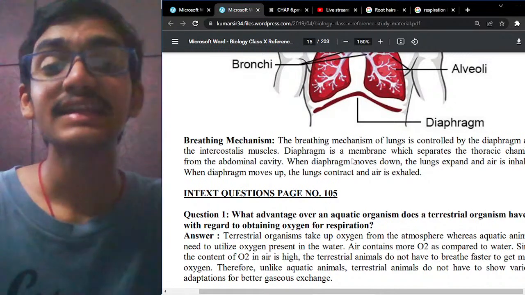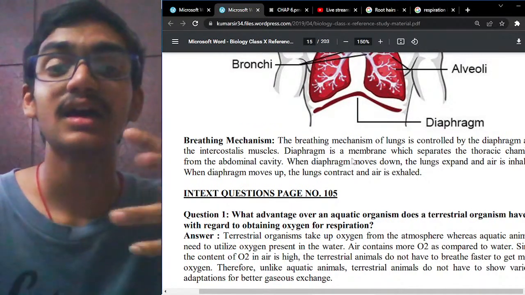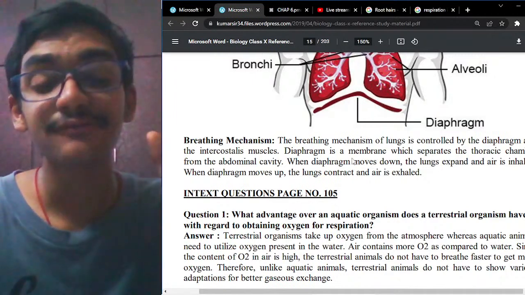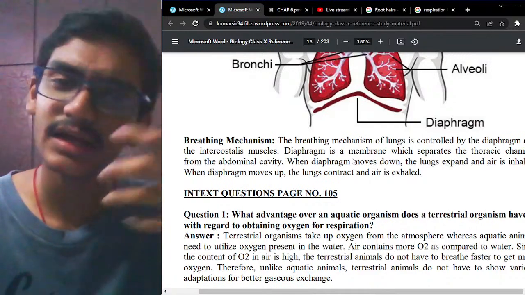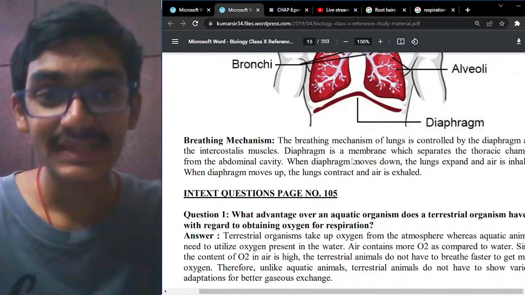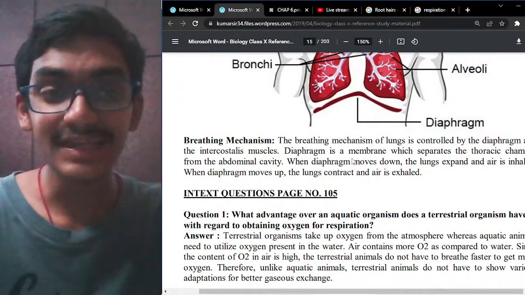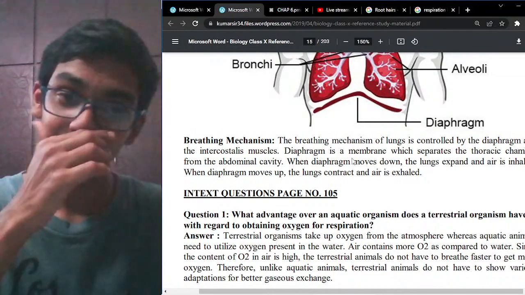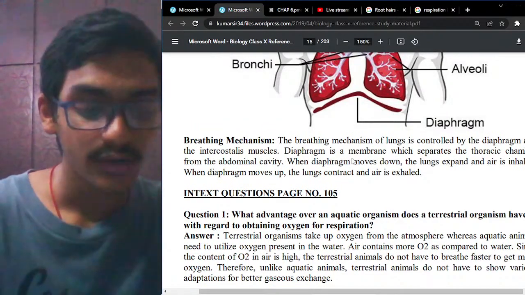So while we are inhaling the air, the ribs are being lifted, meaning their size increases, and it will flatten the diaphragm. Then there is expansion of the chest cavity. When you expand the chest cavity, it creates some sort of vacuum.